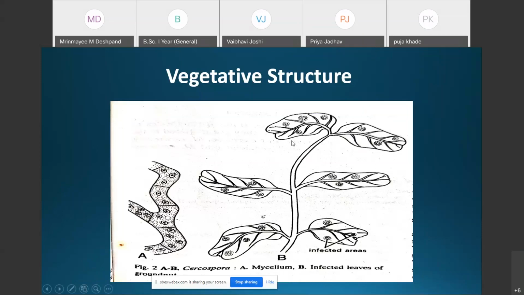And here is a photograph showing the leaf spot disease of groundnut. This is the groundnut plant, and here the Cercospora is infecting the leaves of the groundnut plant. You can see the leaf spots which are developed on the upper surface of the leaves. That is all about the vegetative structure in Cercospora.